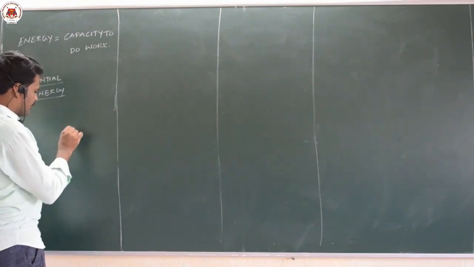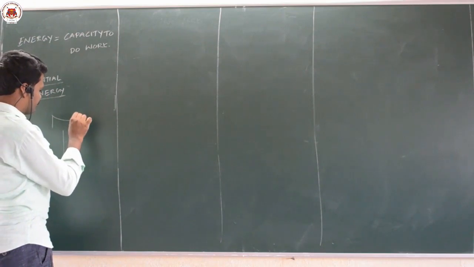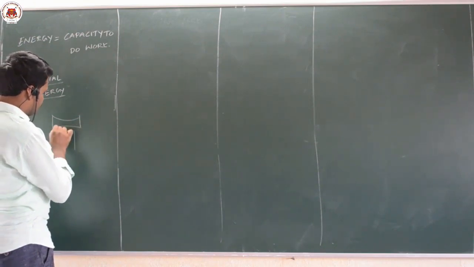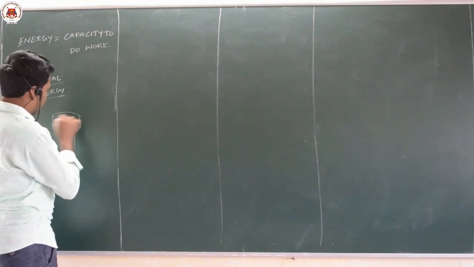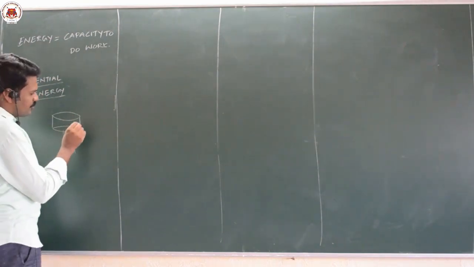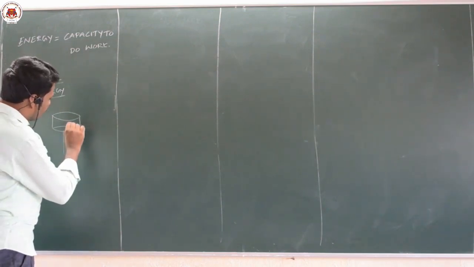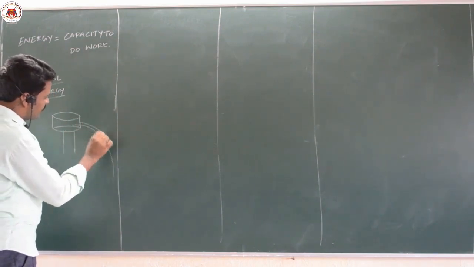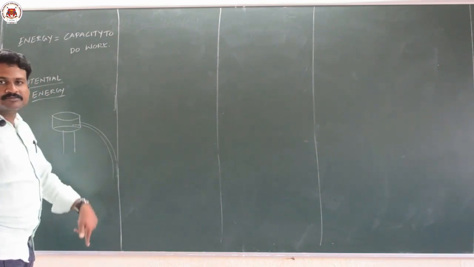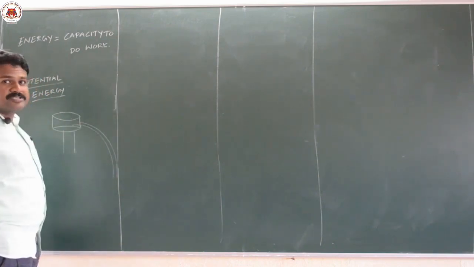Assume there is a tank, water is stored in it. Once you make some hole here, water will drain out. Water has the capacity to do work coming down. Water is displaced. It is called potential energy.